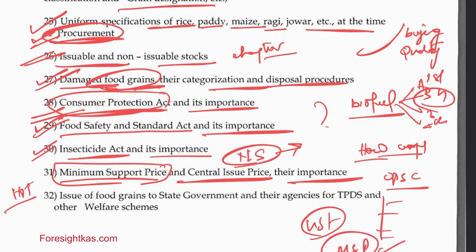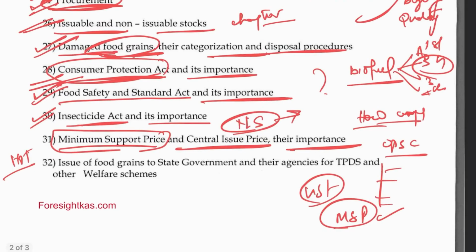Issue of food grain to state governments and their agencies for TPDS and other welfare schemes. Yes, whatever welfare schemes the states are operating, where FCI is also giving food. So those schemes are very important.